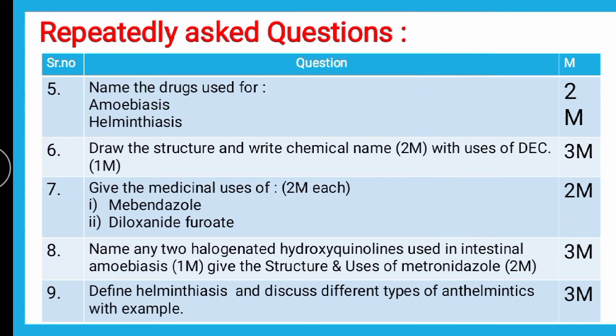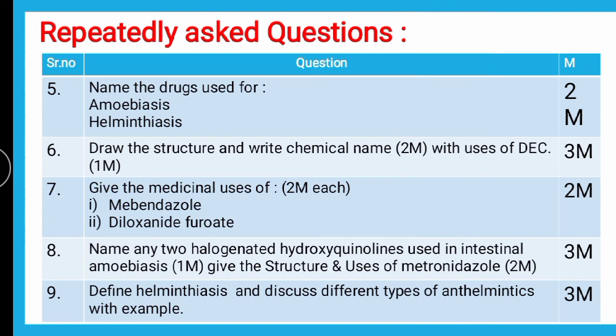Then next question is, define helminthiasis and discuss different types of anthelmintics with example. We are supposed to talk about helminthiasis, which is helminth infection.